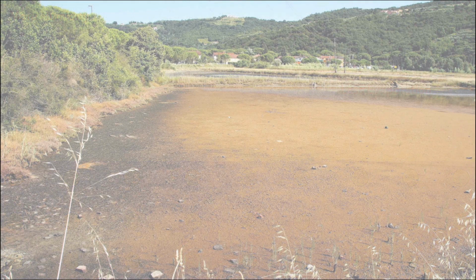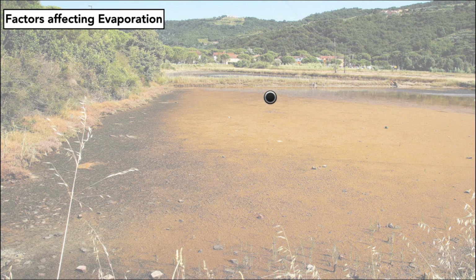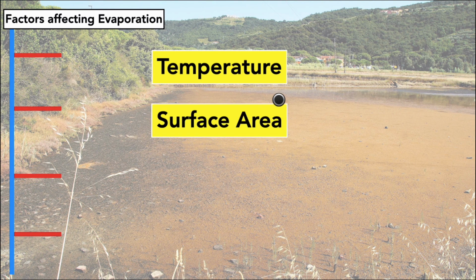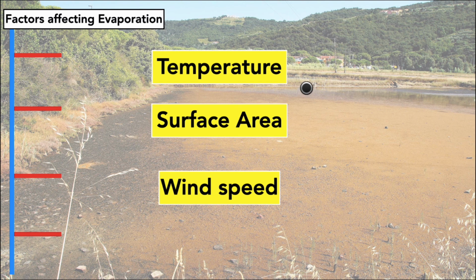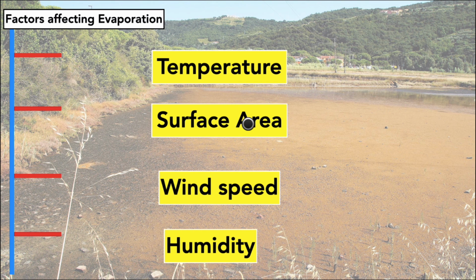So let us summarize all the factors. Factors affecting evaporation. First one, temperature. Second one, surface area, then wind speed and humidity. These are the factors affecting evaporation. Very, very important to know.